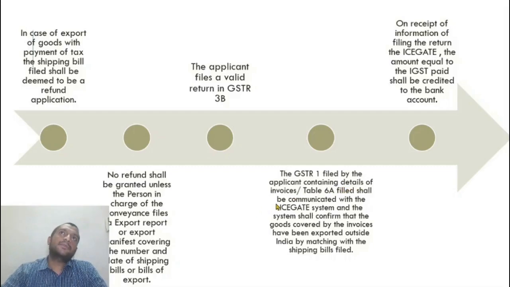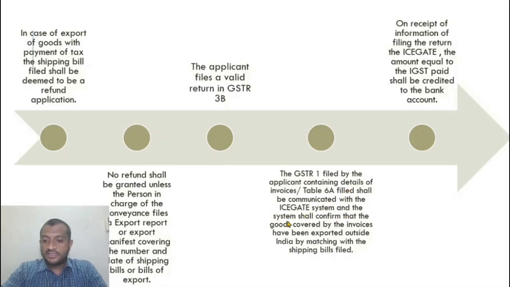So let us say even if I do not file GSTR 1, the refund will be sanctioned provided I just fill the table 6A. I just fill the invoice and not file it. Even in that case, the refund on export with payment of tax is sanctioned. 6A filled shall be communicated with the ICE gate, the details of invoice number, date, details of shipping bill, all of them have to match with the details in the ICE gate portal. So only if I fill up the details in GSTR 1, it will be communicated, right?